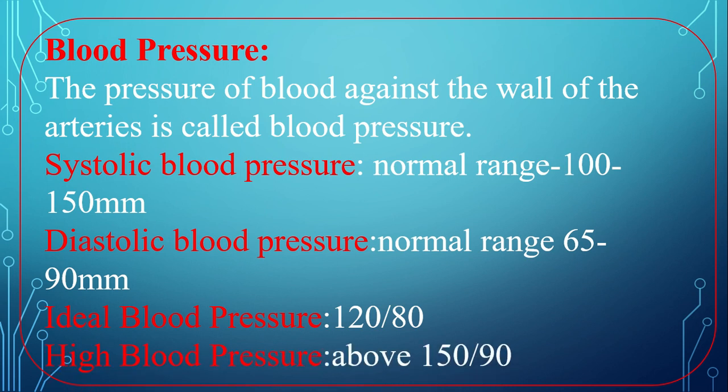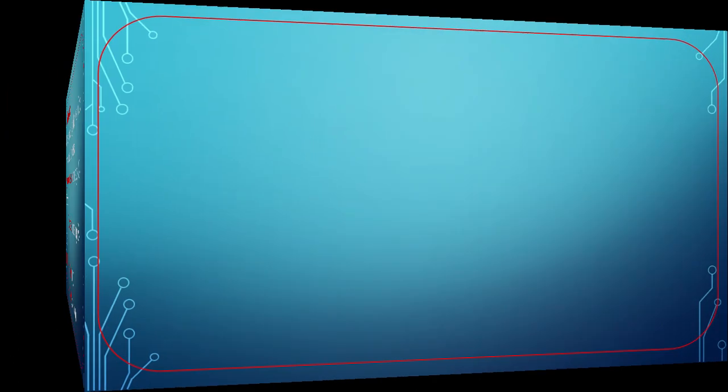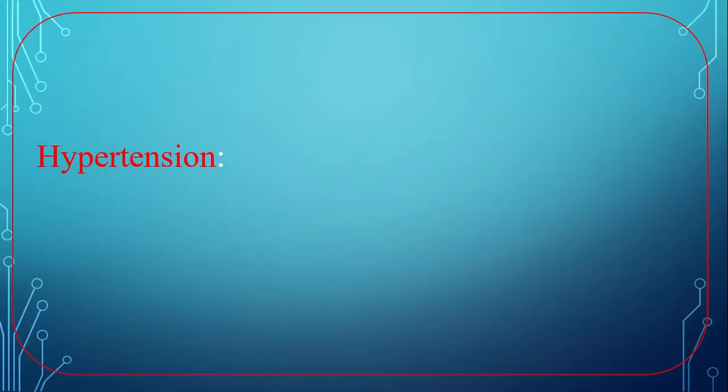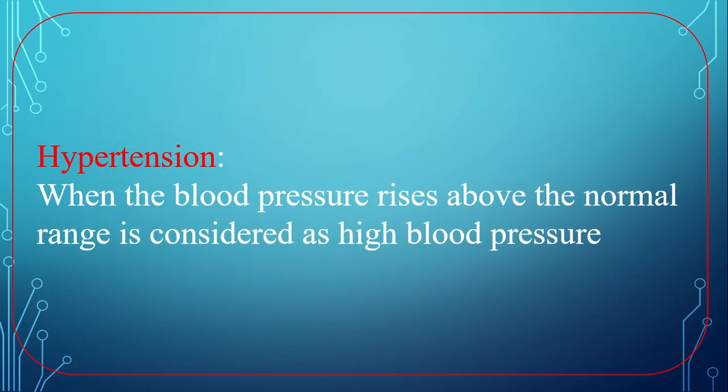High blood pressure: above 150/90 is called high blood pressure. Hypertension. What is hypertension? When the blood pressure rises above the normal range, it is considered high blood pressure.